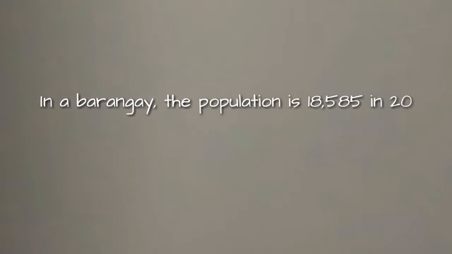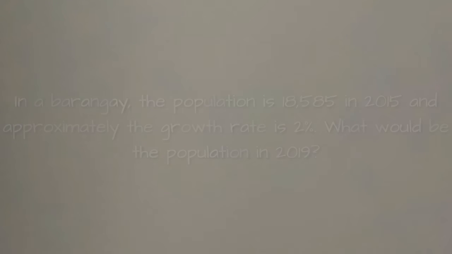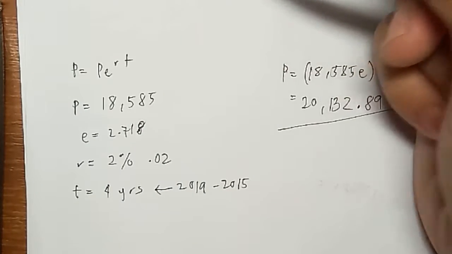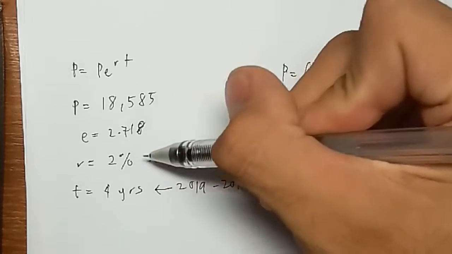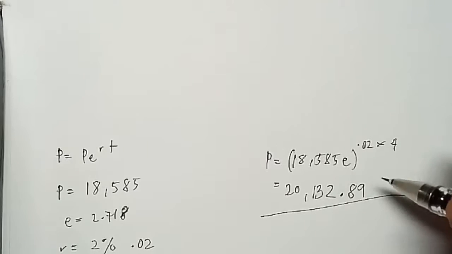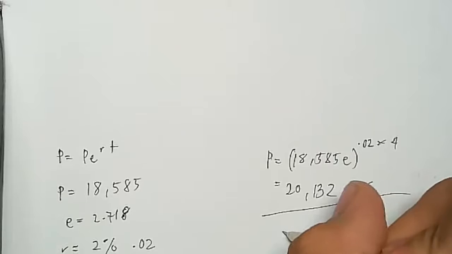For the second example, in a barangay, if the population is 18,585 in 2015 and the growth rate is approximately 2%, what would be the population in 2019? Again, by using the formula for exponential growth and direct substitution, and changing the rate into decimal form, we get 20,132.89. But since we are talking about population, we have to round up or round down the final answer.